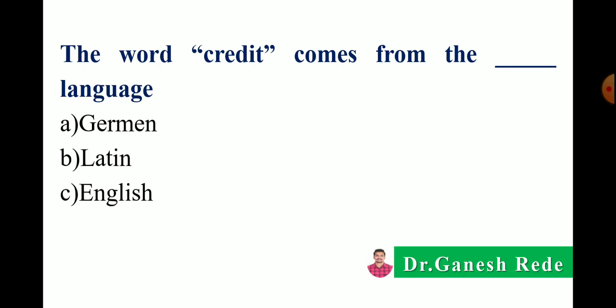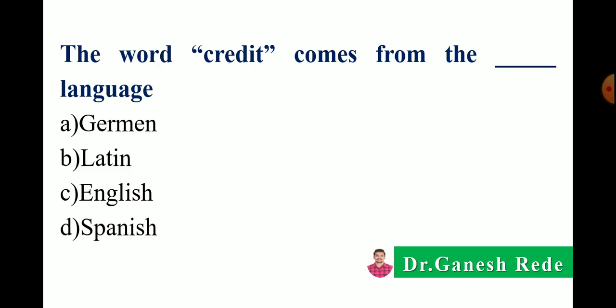Next is the word credit. The word credit comes from the dash dash language. So option comes from German language, Latin language, English language, or Spanish language.